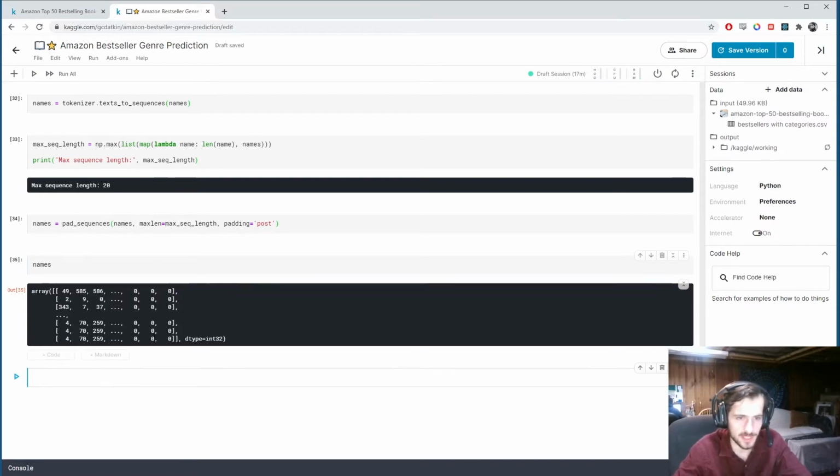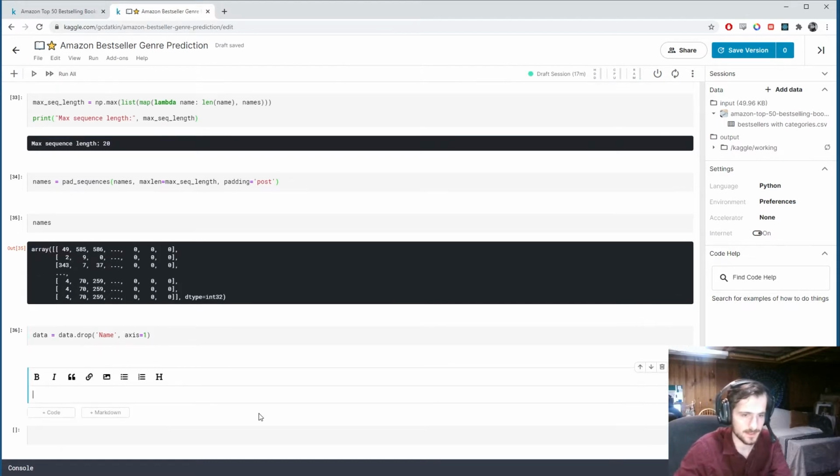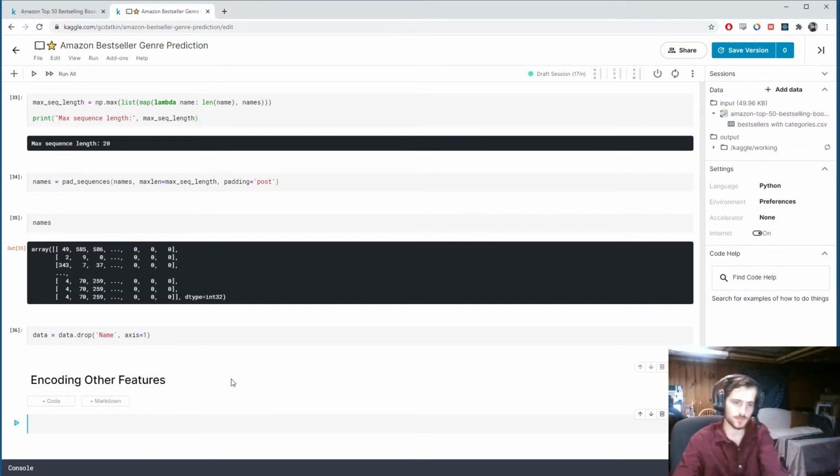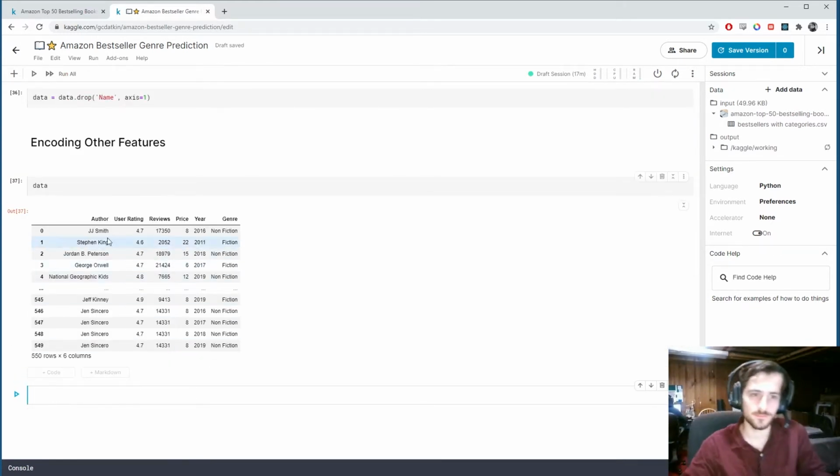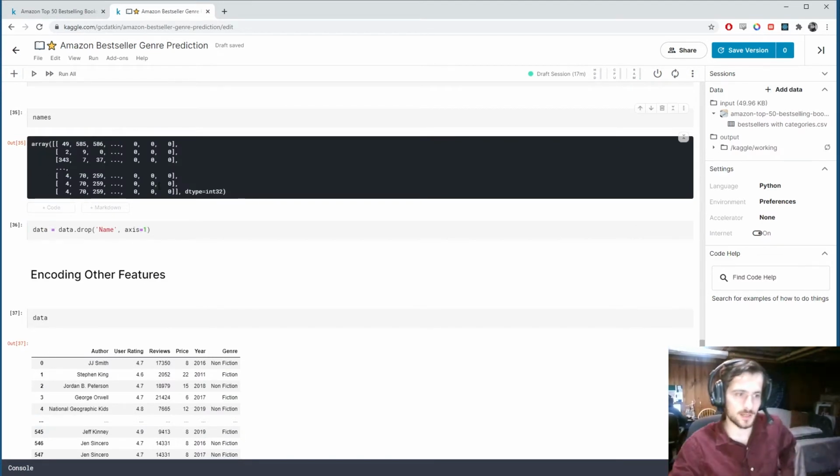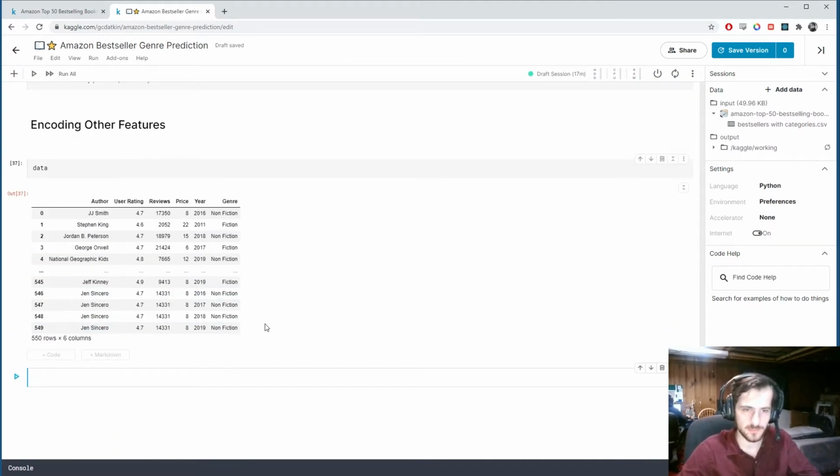And now that we have this names array ready to go into our model, we can just drop the original name column from our dataset. Alright, and now let's start encoding the other features. So let's take another look at data. We don't have the name column anymore. We have this nice processed names NumPy array. But for the rest of them, we only have to do three steps, I'd say. One is let's convert the genre column into zeros and ones. Let's one-hot encode the authors, and then let's scale the data.